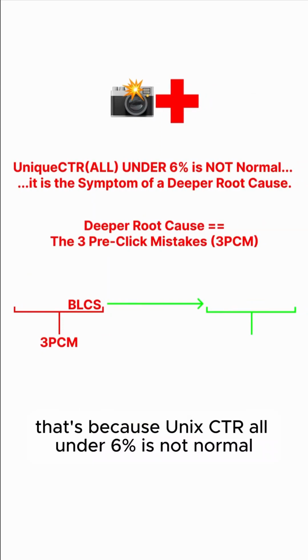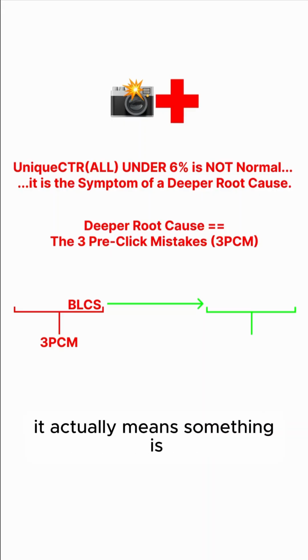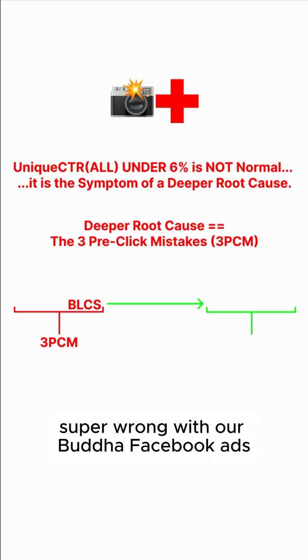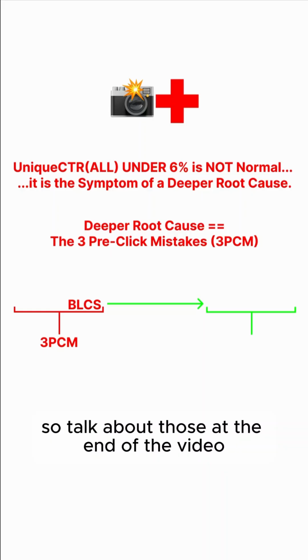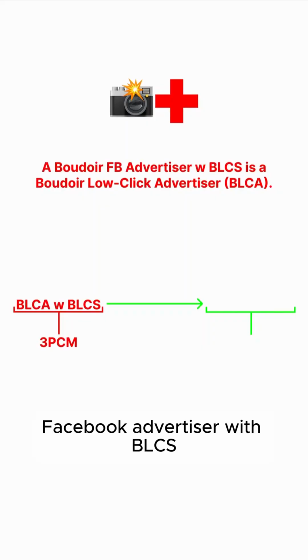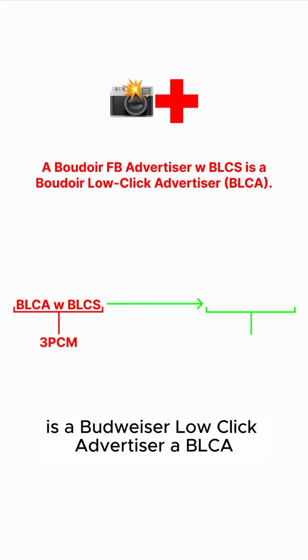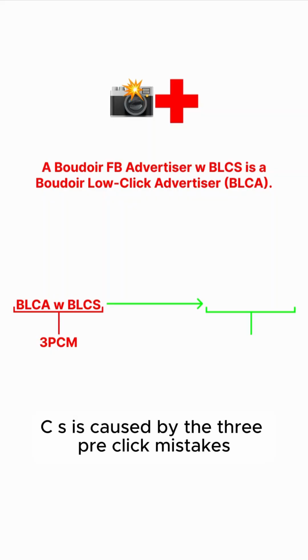That's because unique CTR under 6% is not normal. It's common, but it's not normal. It's actually the symptom of a deeper root cause. It actually means something is super wrong with our Boudoir Facebook ads. And the deeper root cause are the 3 pre-click mistakes. So we'll talk about those at the end of the video. We also know that a Boudoir Facebook advertiser with BLCS is a Boudoir low-click advertiser, a BLCA. So we're building up our universe here. We got a BLCA with BLCS caused by the 3 pre-click mistakes.